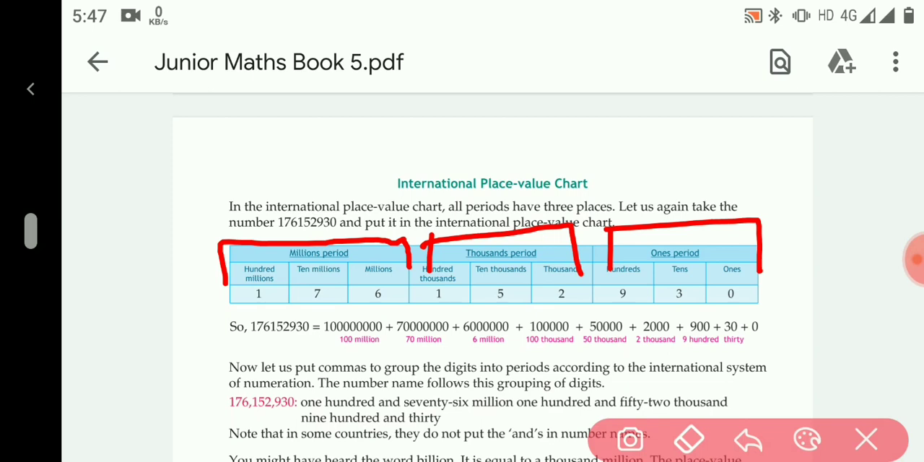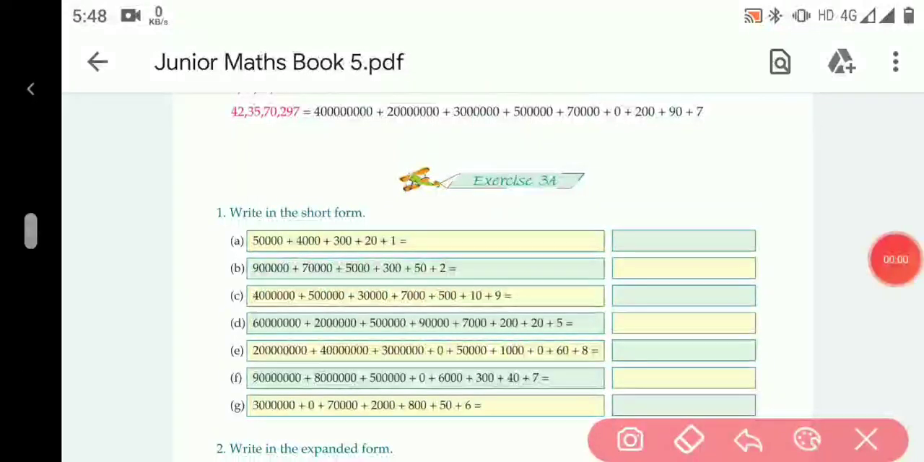So the number names will be like this: 176 million, 152,000 and 930. Now let's begin our exercise.